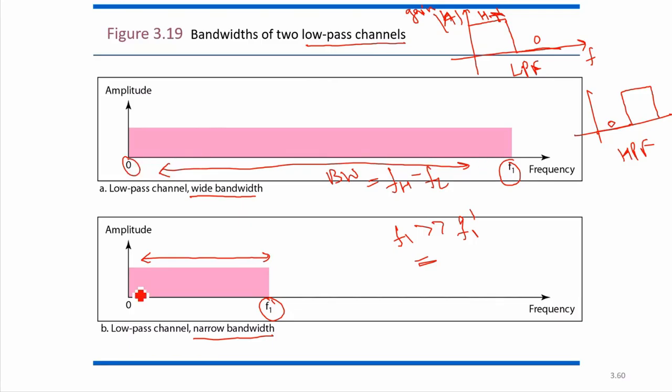So this is again starting with 0 and then going to some frequency range. That's why it is called a low pass channel. In the low pass channel, there will be two types, wide band and narrow band. Wide band means it will allow a large number of frequencies to pass. Narrow band means it will have a smaller range of frequencies through which the signal can pass.